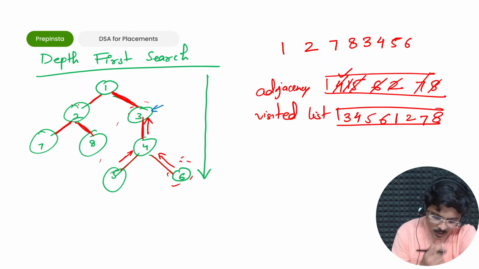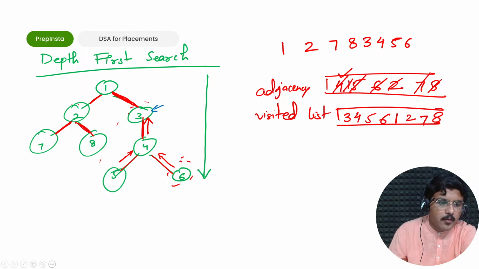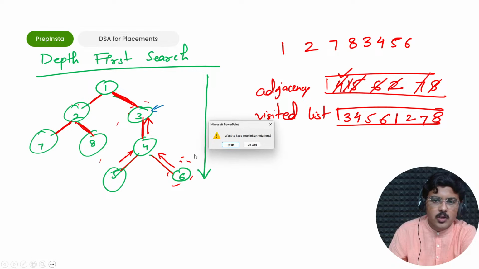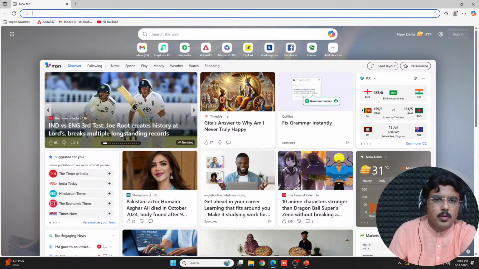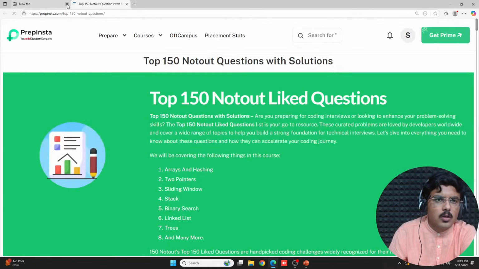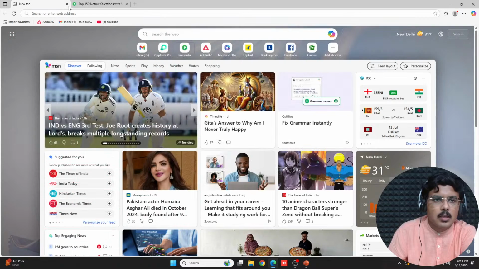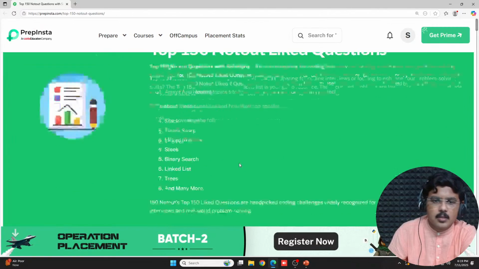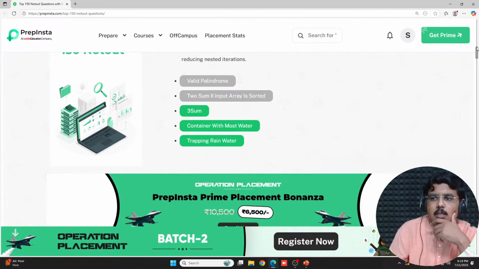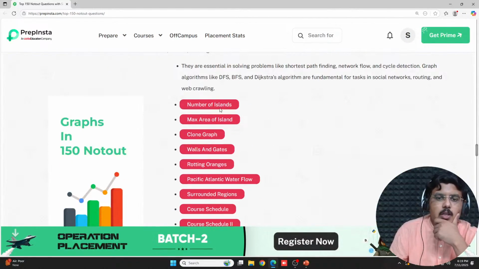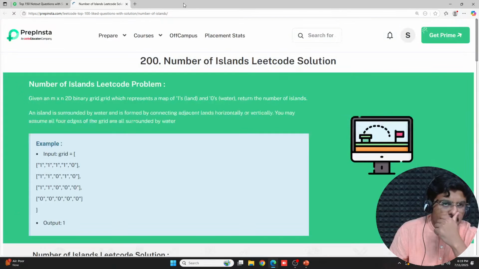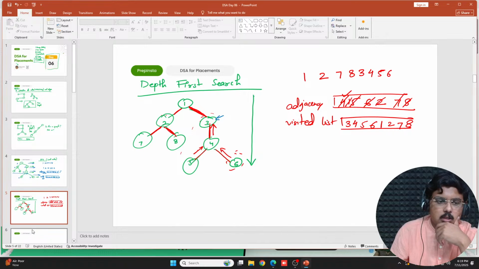Now I'll go ahead, let's straight away dive into an actual question like we always do. I'll open the NeetCode 150 list and let's study over this. I'll slide down to graphs, and in graphs let's do the number of islands question. So what does this question say? I'll straight away explain it in the slideshow only.